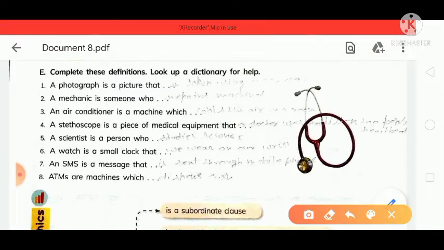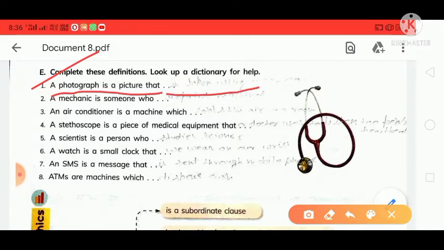Exercise number E. Complete these definitions, look up a dictionary for help. So you can say that here the word is photograph. A photograph is a picture that is taken using a camera.